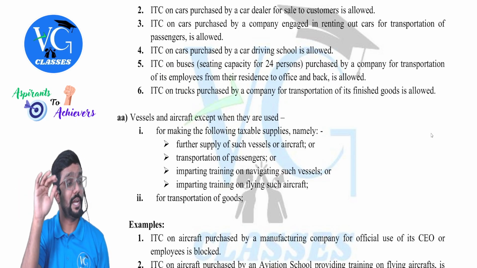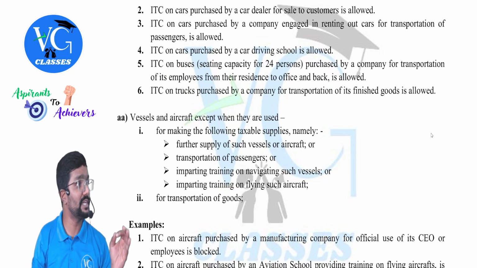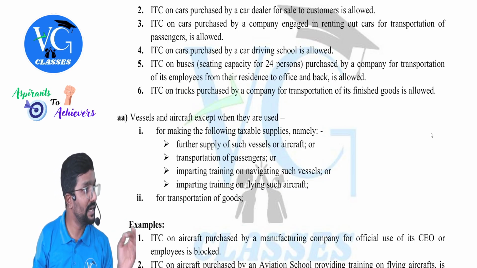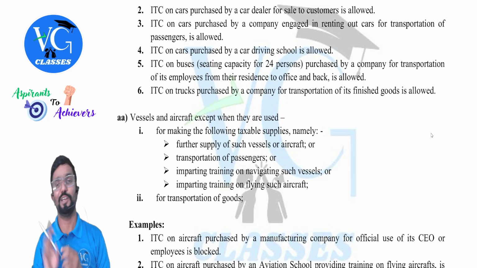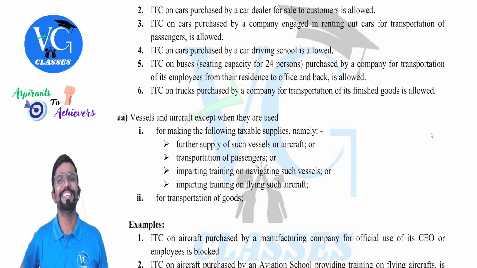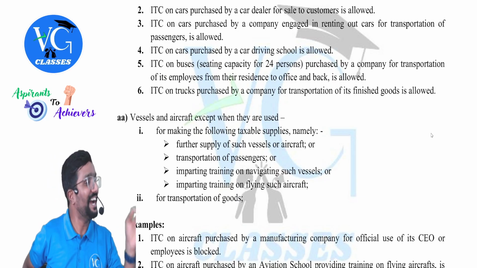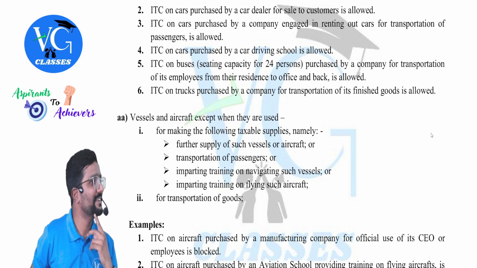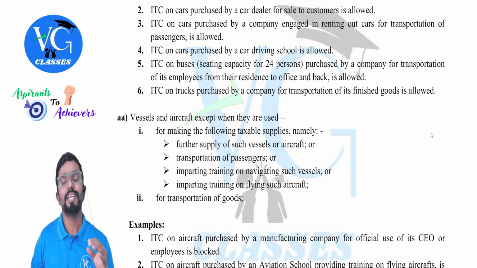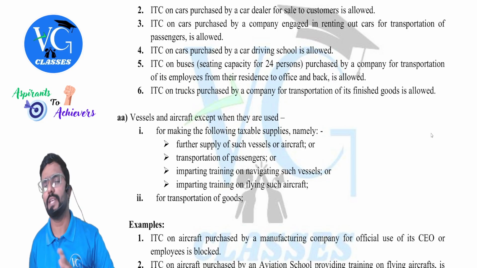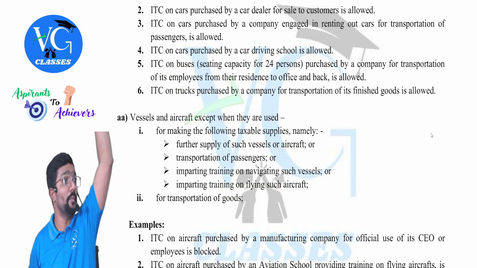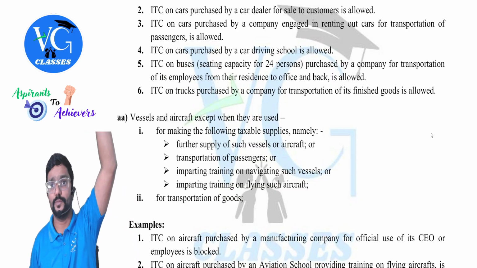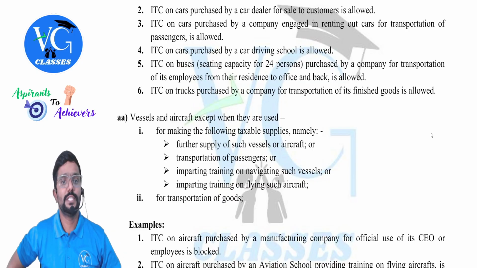If it is used or intended to be used for personal purpose, Gayatri, is credit available? Sorry, no credit. Sir, is it blocked in subsection 5? No, no, no. Above itself they told. Correct? Yes. Chalo.